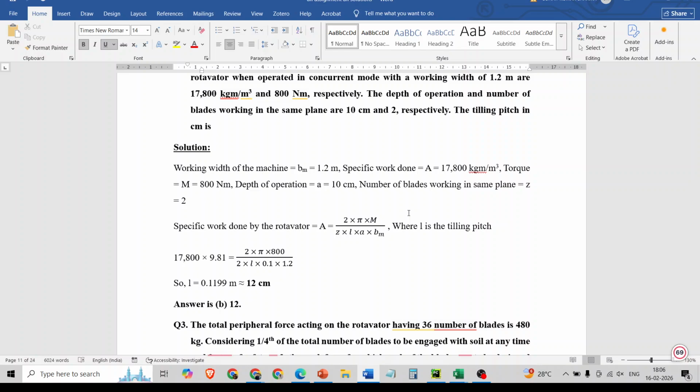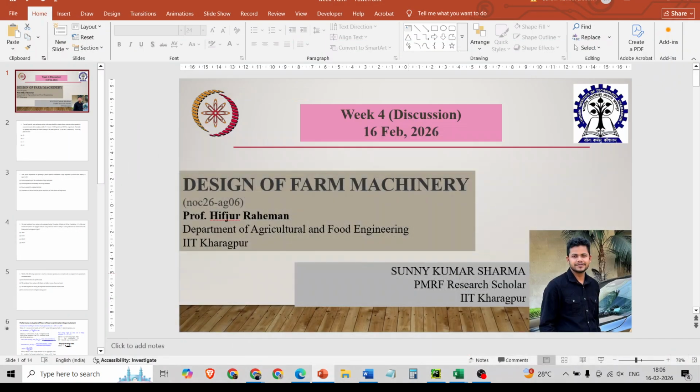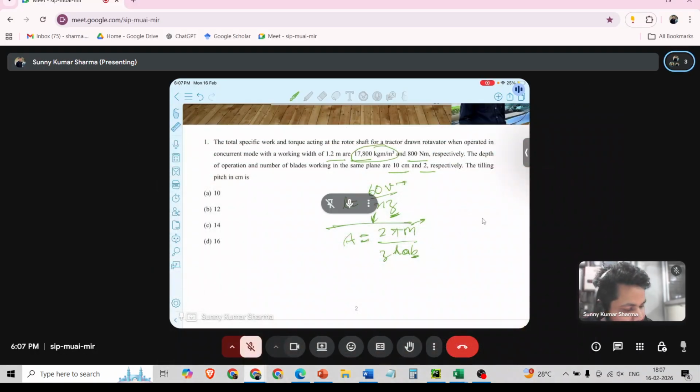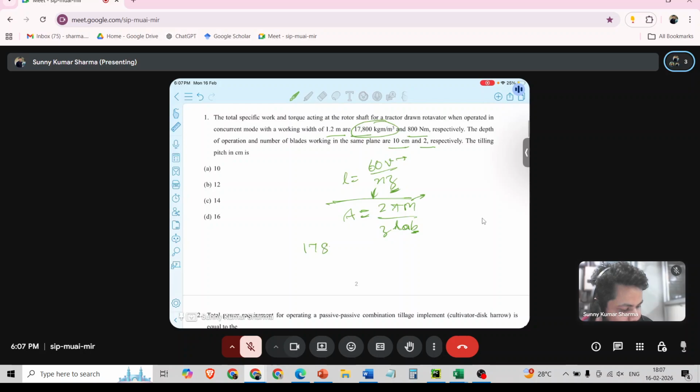So in this question, we have been given a specific work which is 17,800 kg meter per meter cube. This is 17,800 kg meter per meter cube, which is equal to 2 pi M by ZLAB. M is the moment. Here it is given 800 Newton meter.